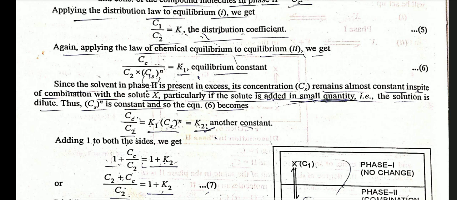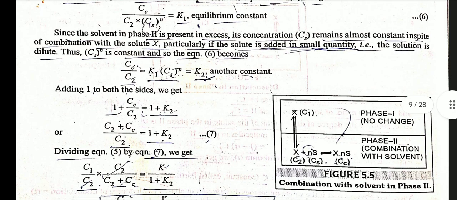Since the solvent in phase 2 is present in excess in concentration, Cs remains almost constant in spite of combination with the solute X, particularly if the solute is added in small quantity, that is, the solution is dilute. Thus Cs is constant, and so equation 6 becomes Cc/C2 = K1 Cs^n = K2, another constant.